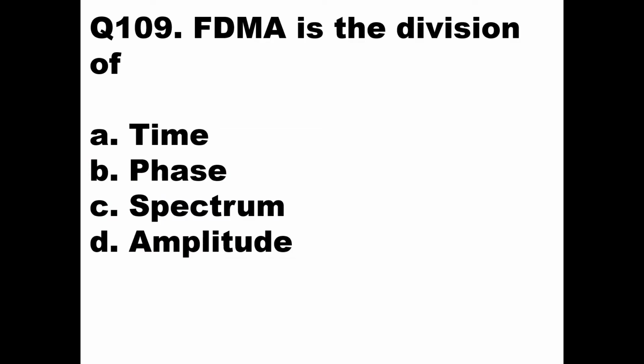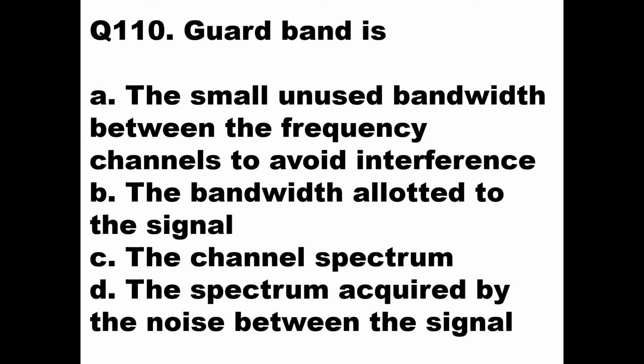FDMA is the division of. So the options are time, phase, spectrum and amplitude. Now FDMA is the division of frequency. It is frequency division multiple access. And frequency, whenever we plot a frequency, we can call it a spectrum. So here the answer should be option C, spectrum. So here FDMA is the division of spectrum. Then we'll go to the next question, question number 110.